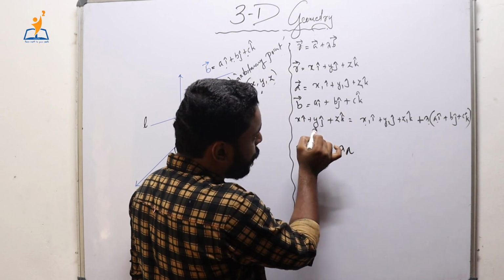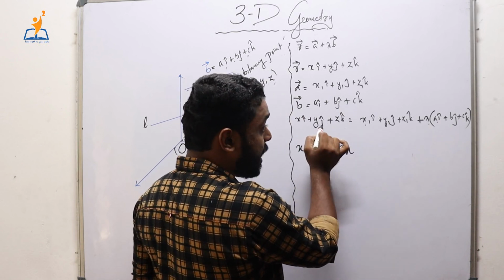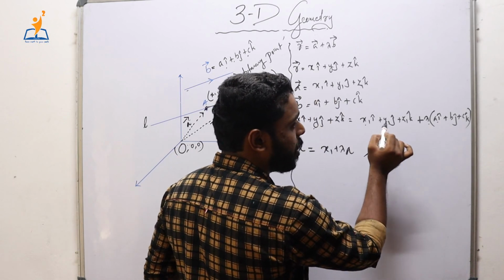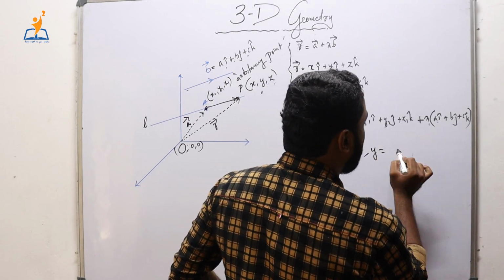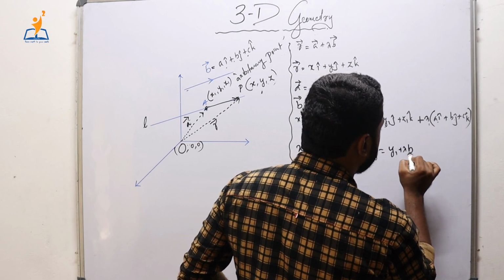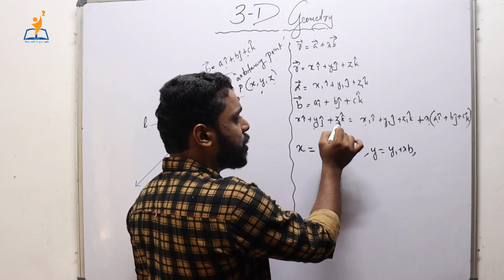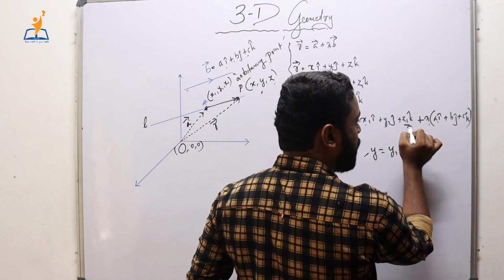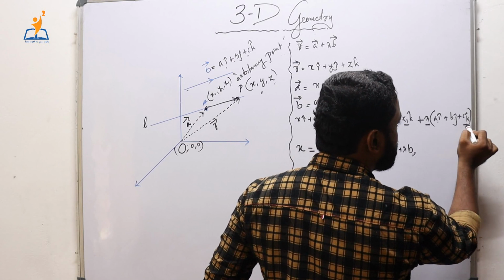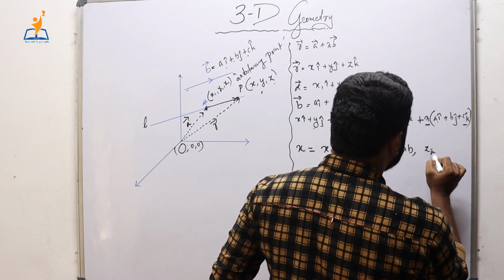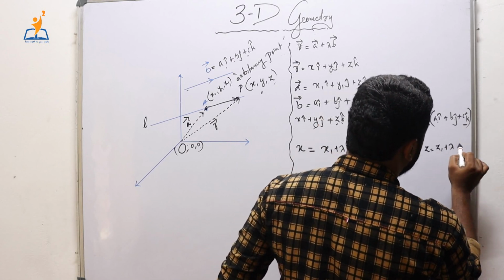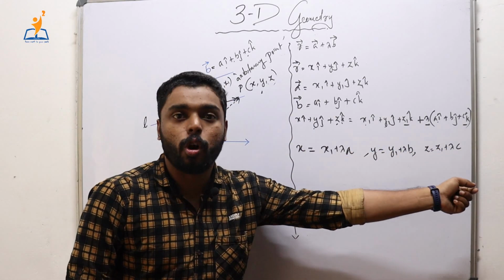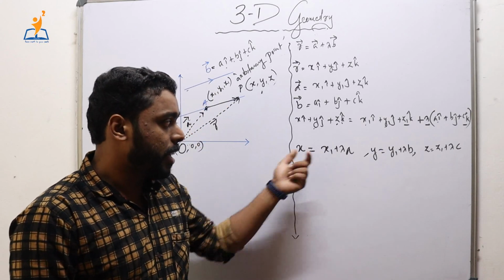Now the coefficient of j is nothing but y. So we have y is equal to y1 plus lambda b, the coefficient of j cap. Again, the coefficient of k cap is nothing but z. Here the coefficient of k cap is nothing but z1 plus lambda into c. So z is equal to z1 plus lambda into c. From all these equations we can see that lambda is common, isn't it? So we can derive lambda.